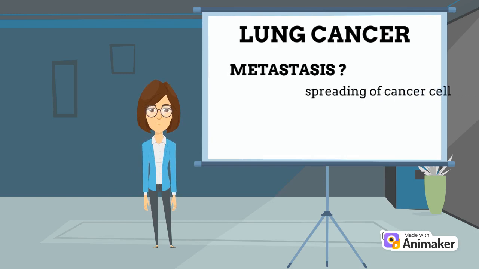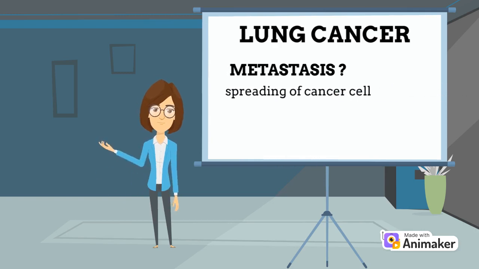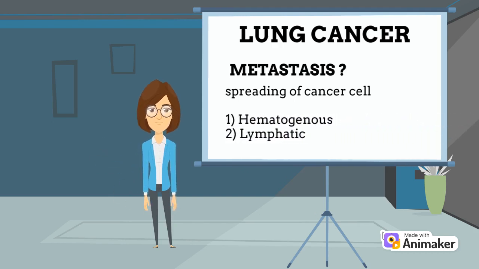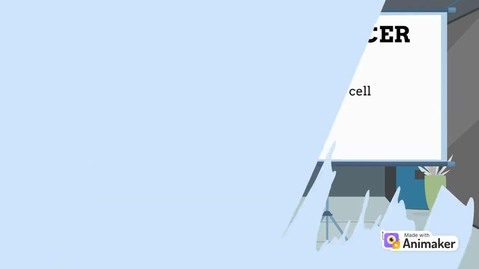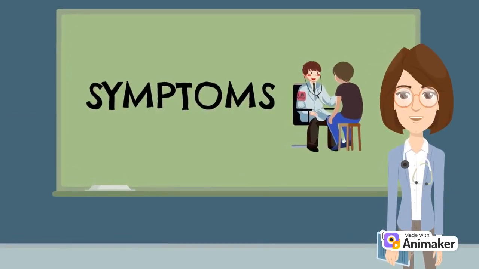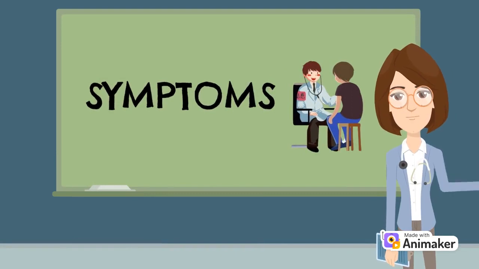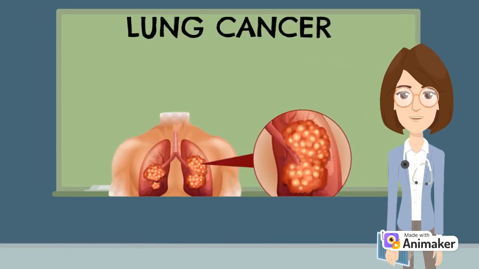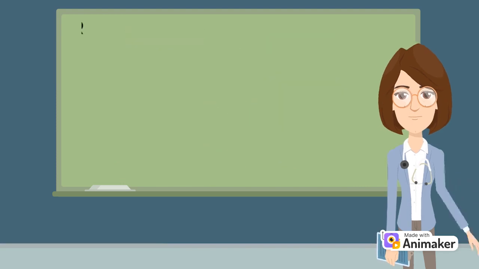This spread is called metastasis, when cancer cells spread to another part of the body such as bone and brain. It occurs in two ways, which is through blood fluid and lymph fluids. If the symptoms are identified early, the treatment is more likely to be effective. So, let's see what the symptoms of lung cancer are.